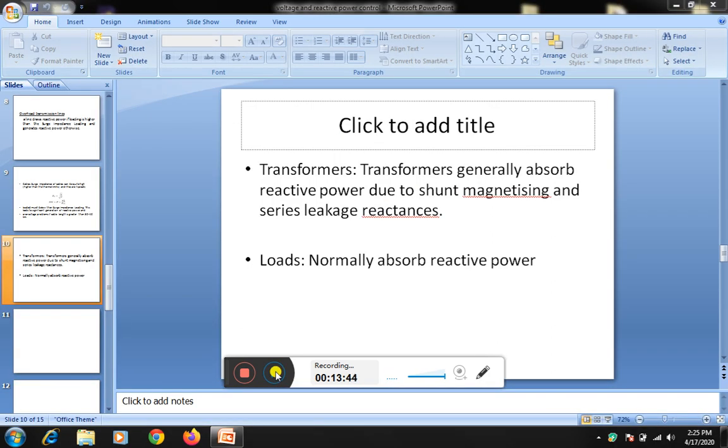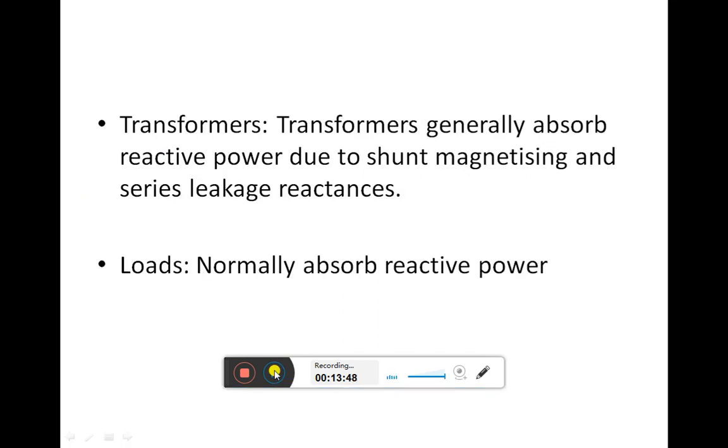Depending upon the power factor of the load, we can say that it is either capacitive or inductive. If the load is capacitive, it always produces reactive power, and if the load has a lagging power factor, it is inductive in nature and will always be consuming reactive power.